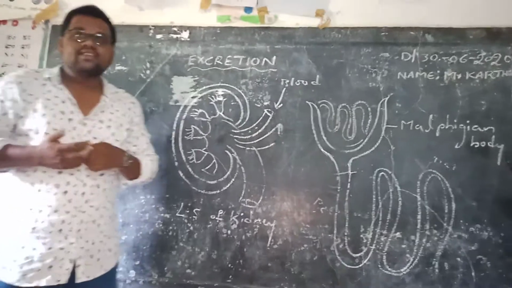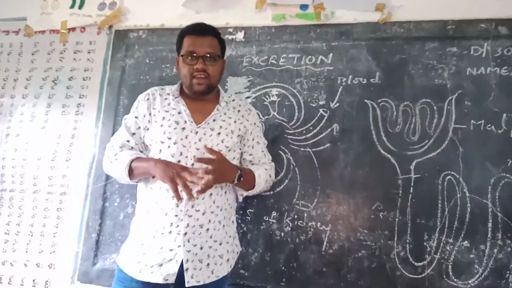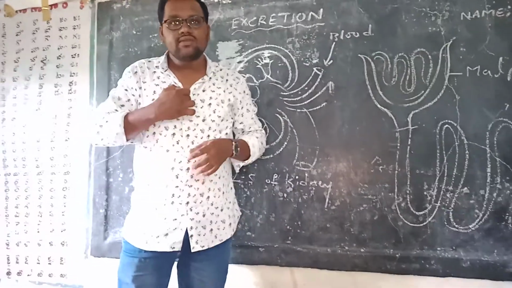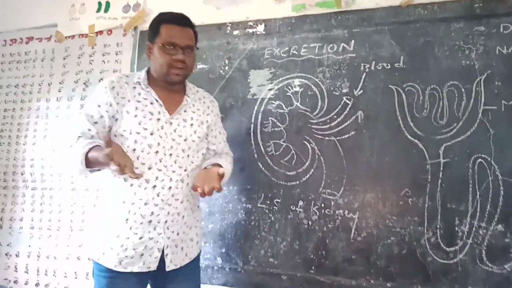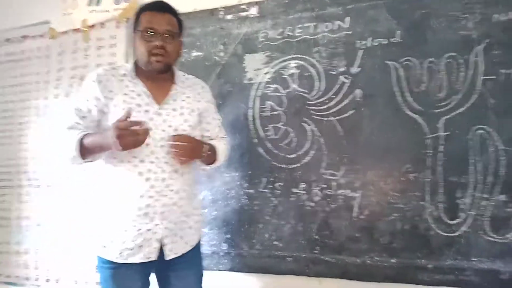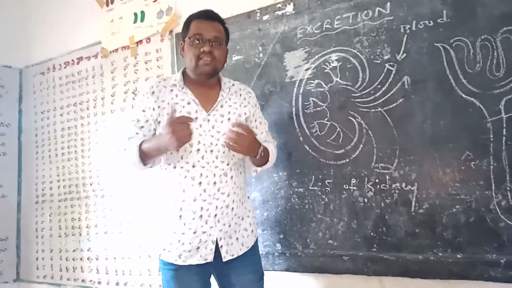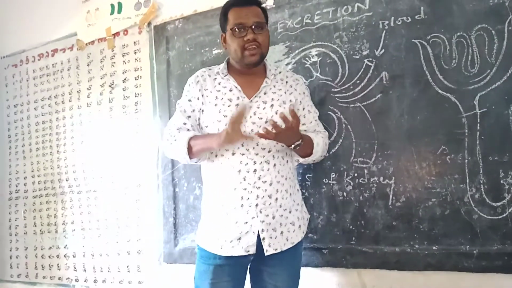So these are called accessory excretory organs. Skin is an accessory excretory organ. Lungs are also accessory excretory organs, and the liver and large intestine are also accessory excretory organs.